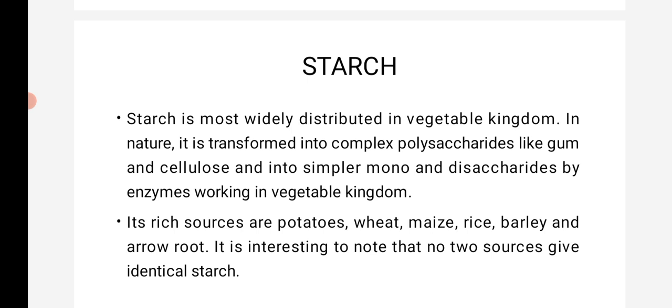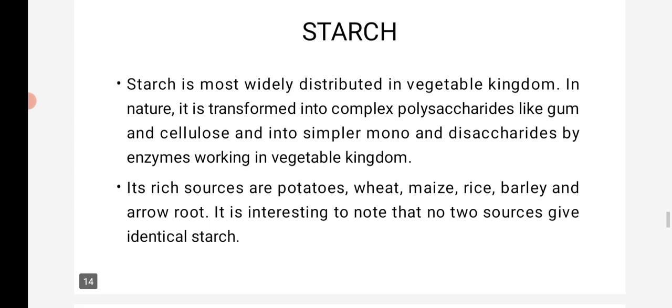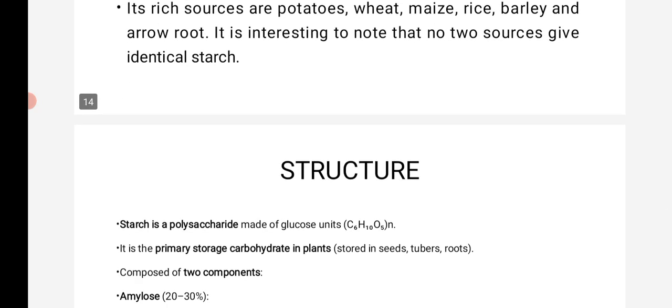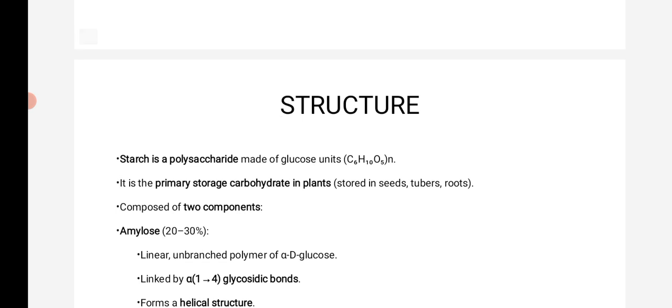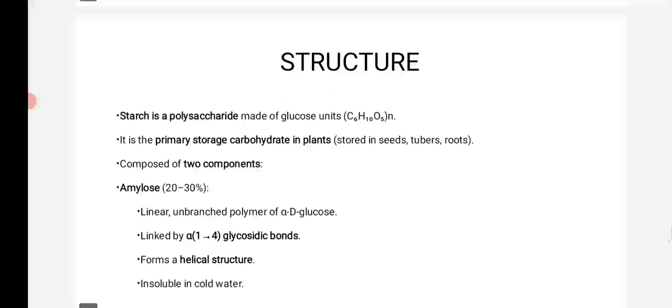It is interesting to note that no two sources give an identical starch, because each has its own combination of more than 10 monosaccharides. It's called a polysaccharide. Yes, what is the structure? Starch is a polysaccharide made up of glucose units, (C6H10O5)n overall. It is the primary storage carbohydrate in plants, stored in seeds, tubers, and roots.